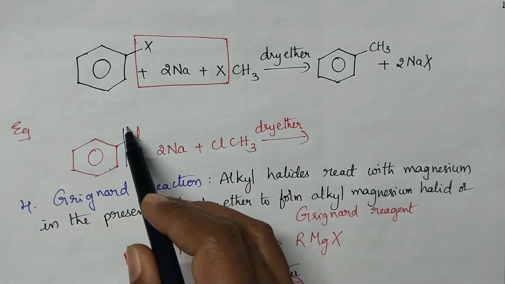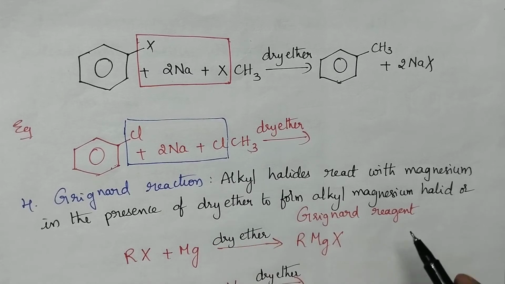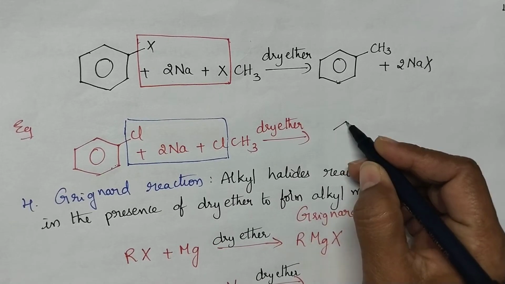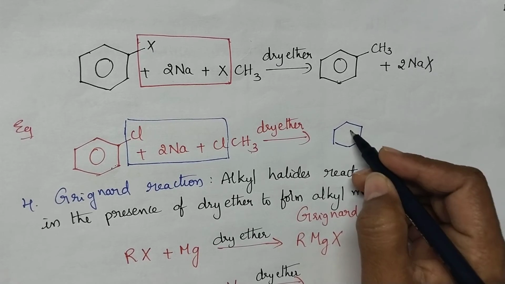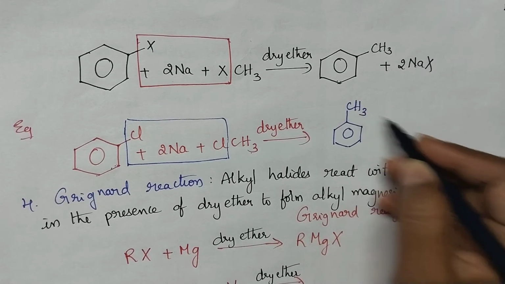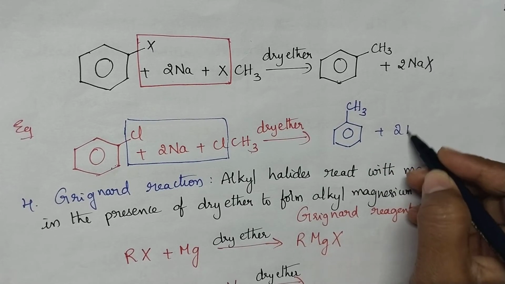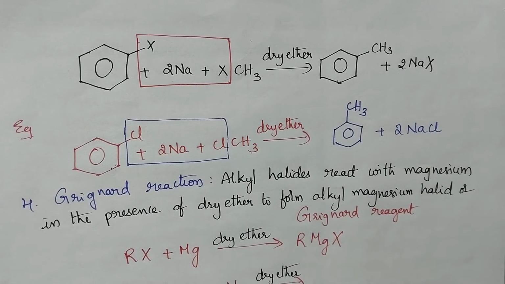Yes, you try to guess the product. It results in the formation of toluene, with the elimination of sodium chloride. Is it clear, students, about the Wurtz-Fittig reaction?